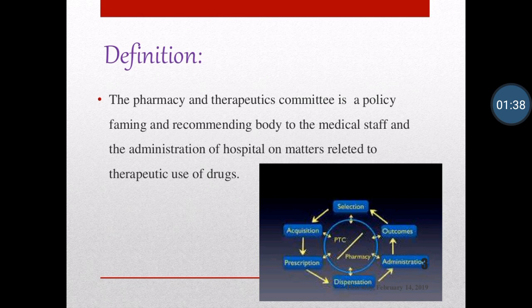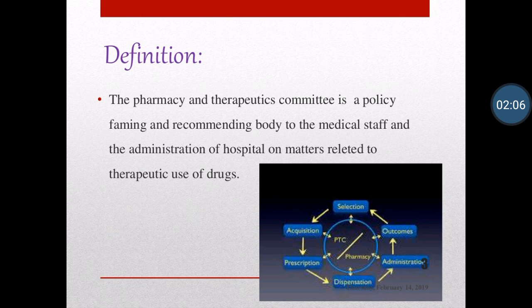Here the different parts of therapeutic committees are given: selection of drugs, and selection of staff parameters. The staff required is selected by the PTC. Then acquisition, then prescription is given by the physicians, then dispensation is done by the pharmacist, then administration, and outcome.